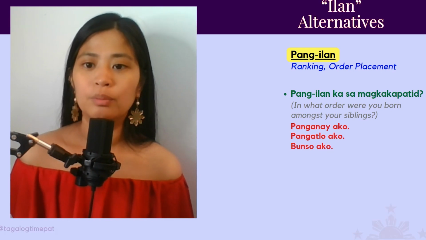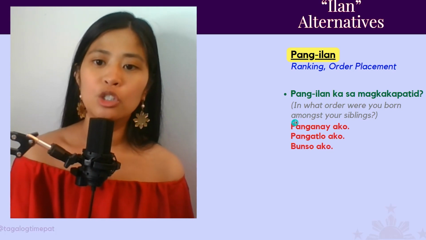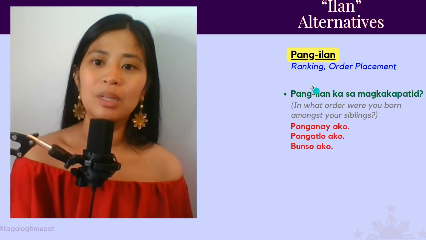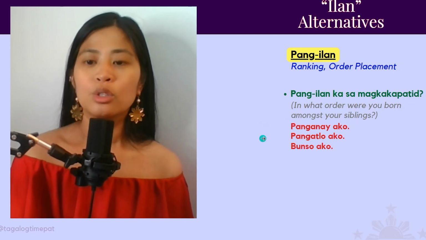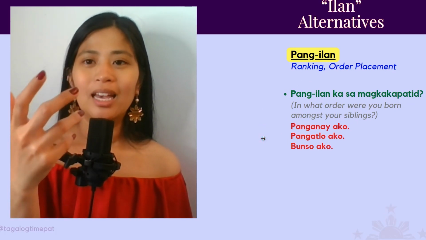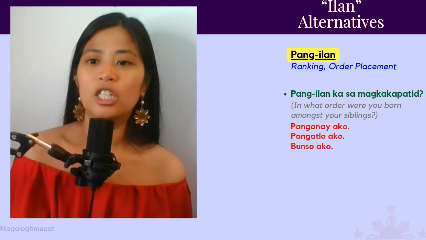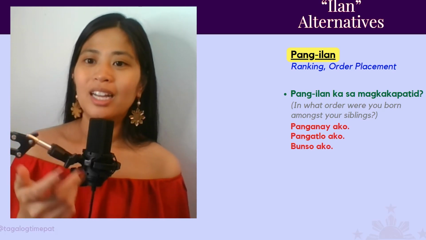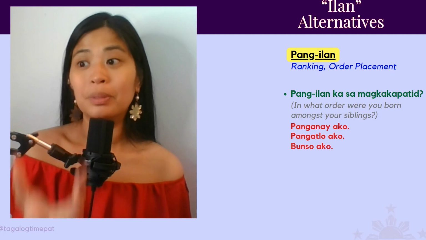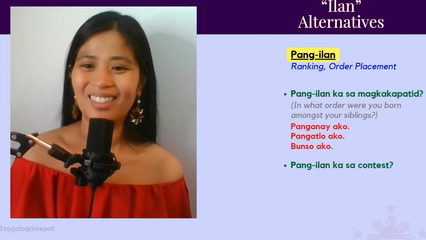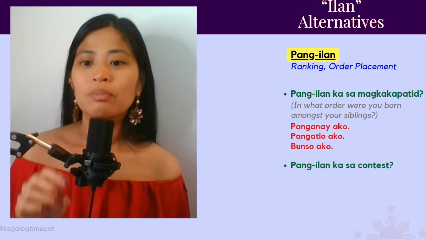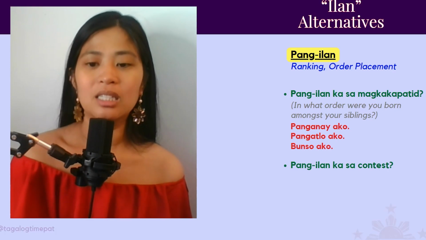Bunso ako. So you'll see the response usually has pang in it because the question has pang. So pang is almost like in which or where. It's just asking about the placement of things. Okay, so here's another example. Pang-ilan ka sa contest?